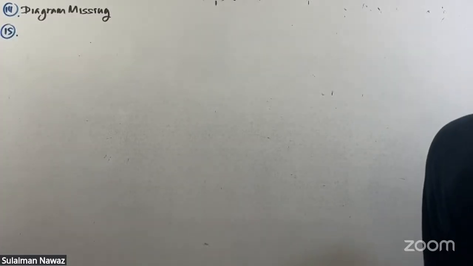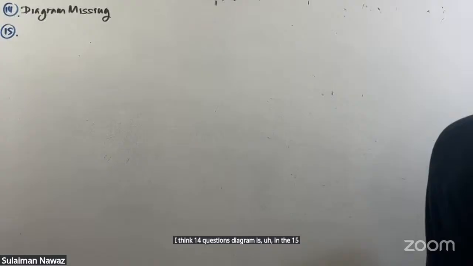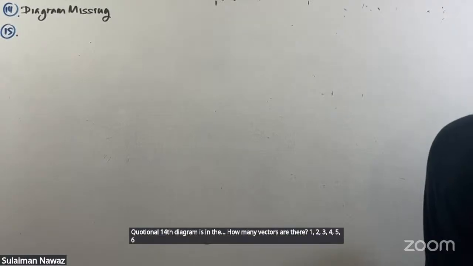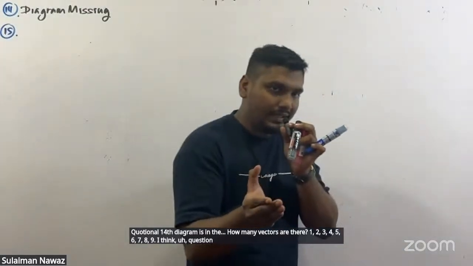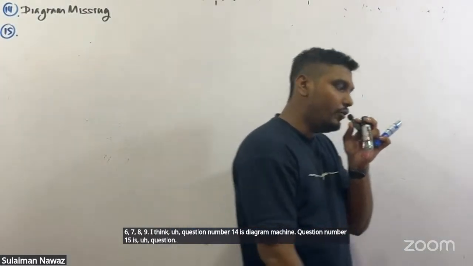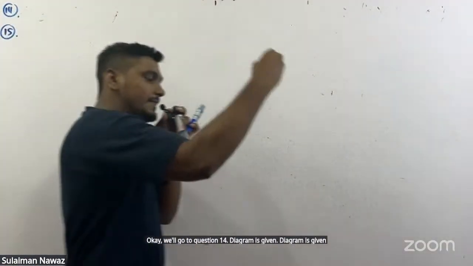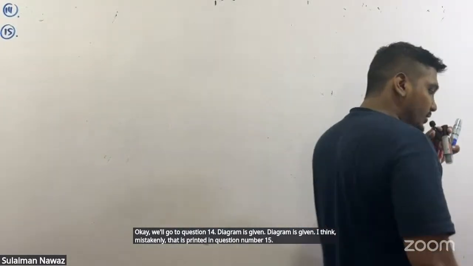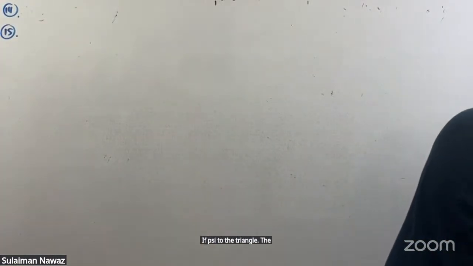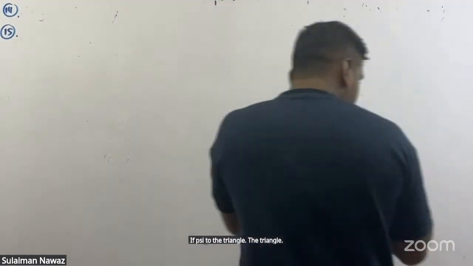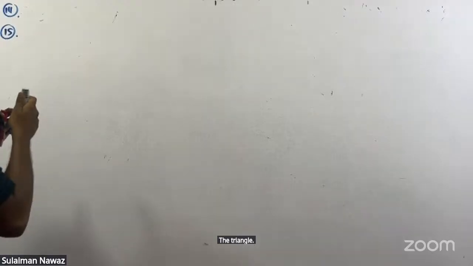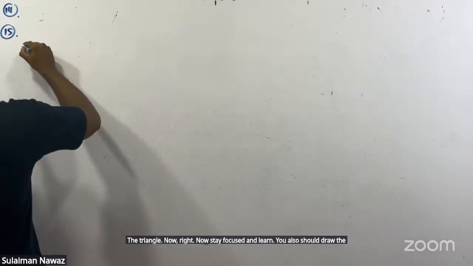Give me a second. I think question 14's diagram is in question 15. How many vectors are there? 1, 2, 3, 4, 5, 6, 7, 8, 9. I think question number 14's diagram is in question number 15. Okay, we'll go to question number 14. Diagram is given. I think it was mistakenly printed in question number 15. Now stay focused and learn. You also should draw the diagrams.